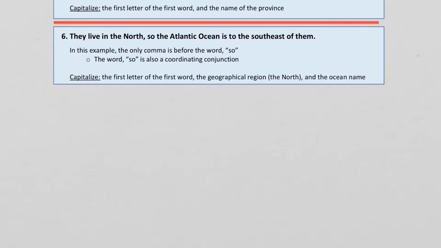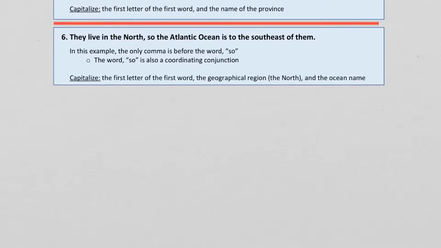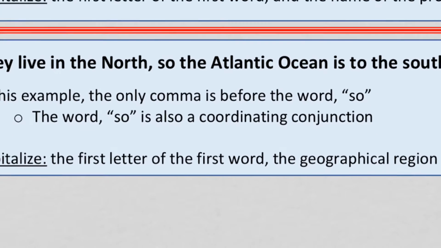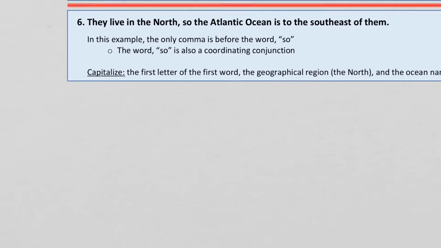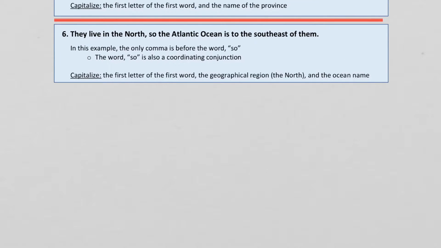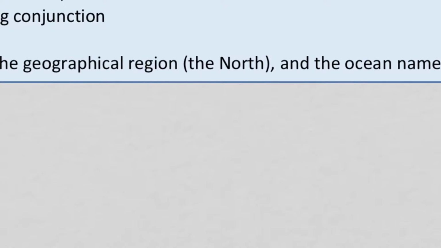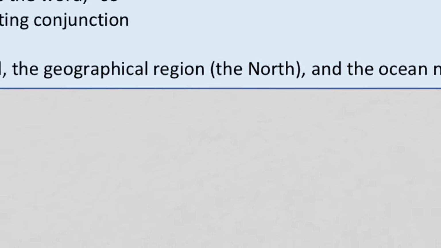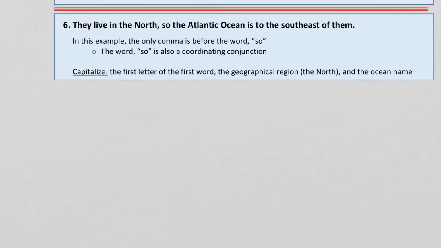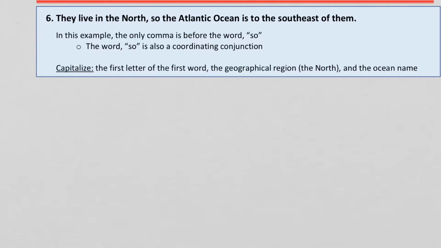In this example, we only have one comma, and that comma is before this word so. The word so is also a coordinating conjunction. Remember, always put a comma before a coordinating conjunction. Then in terms of capitals, you capitalize the first letter of the first word, that's they. And then we have a geographical region here that we call the north. And the way that we do it is we just capitalize north, right? But we call the region the north. That's what we call the region. And just the way that we capitalize it, we just capitalize the word north.